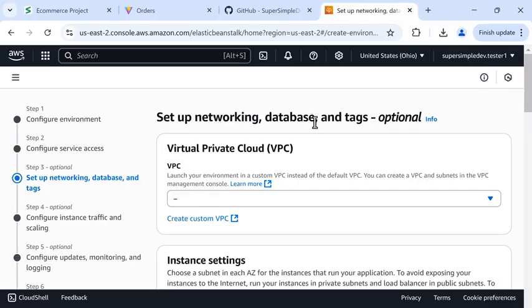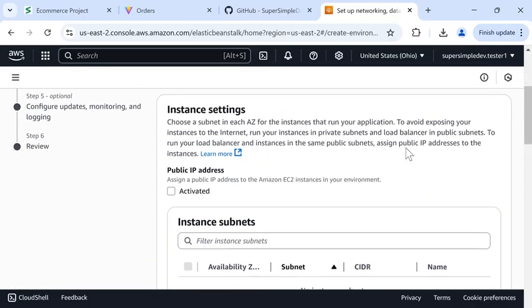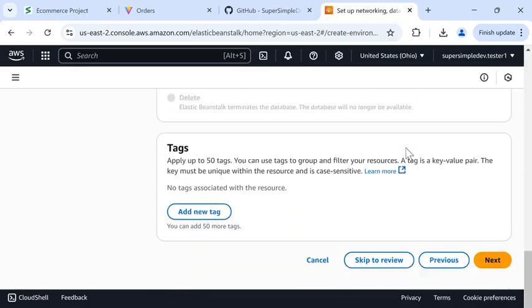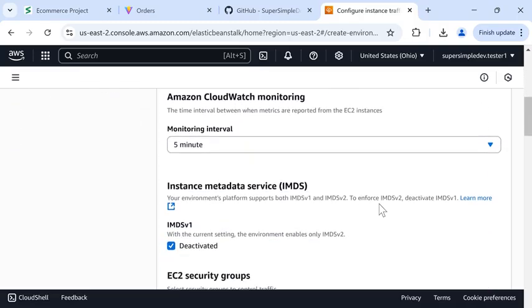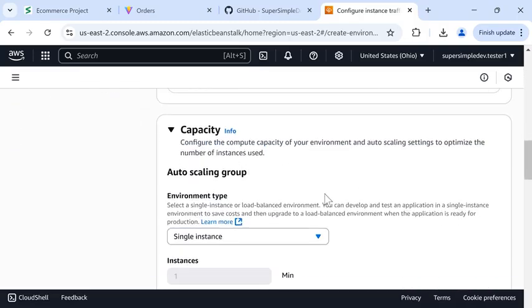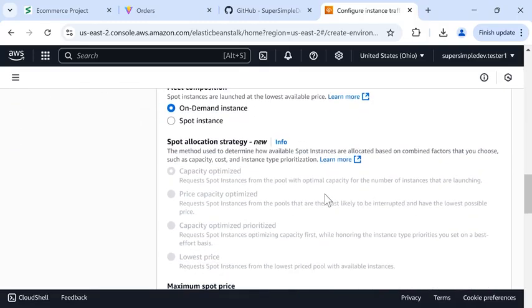For the networking and database settings, we can just use the default values here. So we'll scroll down and click Next. And for the instance settings, we're going to scroll down and find the section called Capacity. And down here, we're going to scroll down.